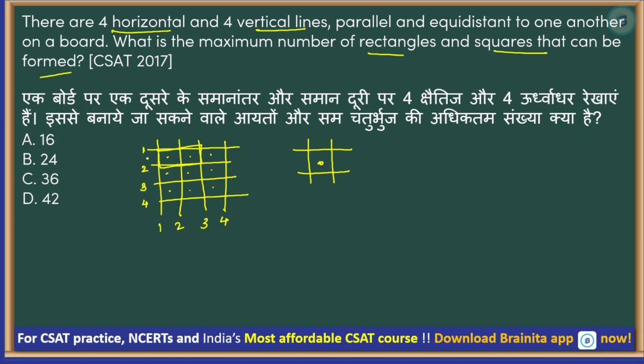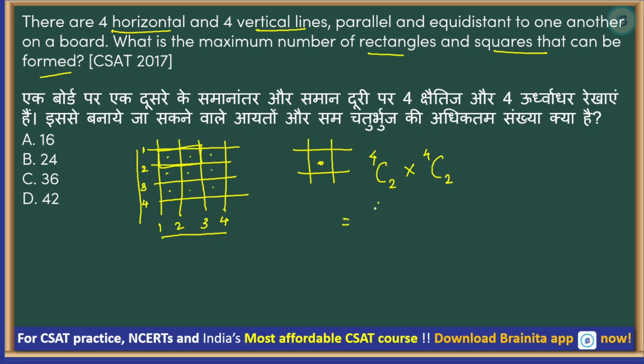So to identify or calculate unique combinations, what we need to do? We need to find the number of ways in which 2 lines can be selected out of these 4 and 2 lines can be selected out of these 4. So 2 lines out of the first 4 is 4C2 multiplied by 4C2. That is going to be your answer.